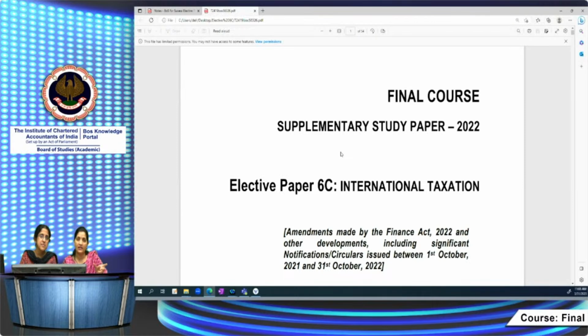So 15 minutes reading time, utilize it in that manner to choose the case studies which you will answer, right? This is one thing. Then time management: 4 hours, it's open book. Of course, it's an open book paper.